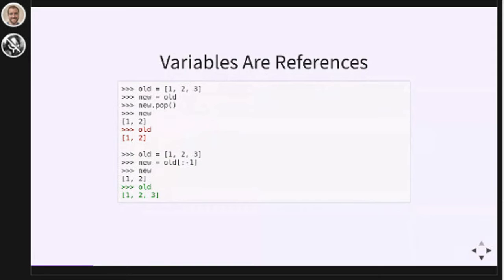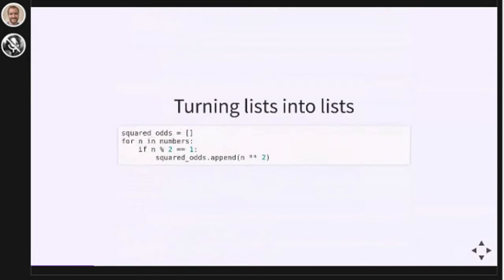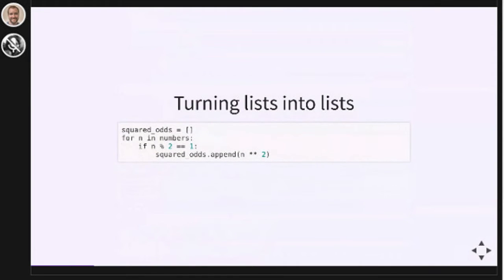So that might have been a little bit confusing, but the thing that I want to drive home here is not, I don't need you to understand why we use list comprehensions. I want you to understand how they work. So turning old lists into new lists is really common in Python. It's so common that Python developers, the Python core developers, have added a special syntax just for turning one list into another list.